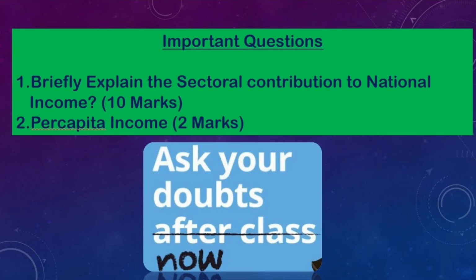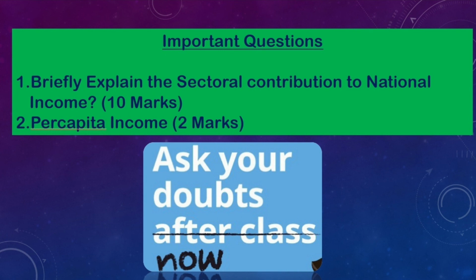They can guide towards development by using this data. Now, the important questions that may be asked from this area. Briefly explain the sectoral contribution to national income. I have already explained how to write that one. Now you have to read the textbook once, then your running notes. Whenever this class is listened to, you might have made a running note. Use that running note and prepare yourself an essay for your exam. You might have some guides also with you.